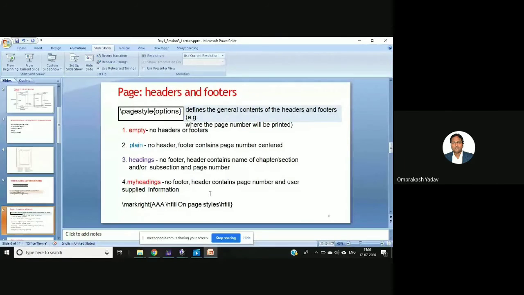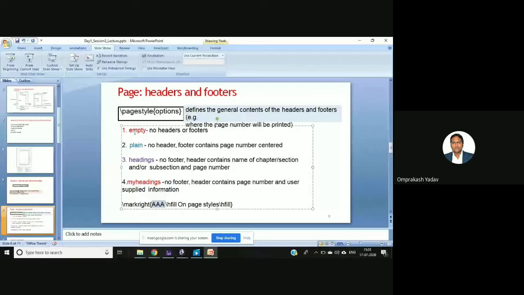For example, we can mention certain information over there, and it will take that particular information and display it. For example, we can mention like this mark, right? And then this information I want to print with the spaces, page style, then again space. So this will be printed over there. So let me show over there.